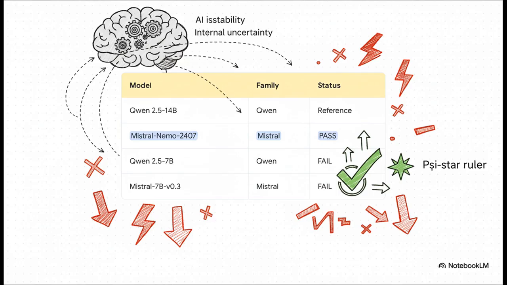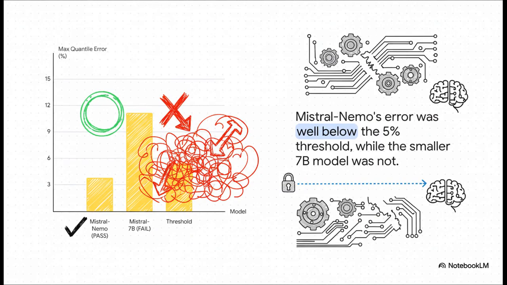It's a huge hint that an AI's size and the way it's built really, really matter. And you can see it plain as day right here. The model that passed, Mistral Nemo, had an error of just 3.8%, well under the 5% limit. The one that failed, over 11% error. It just didn't fit the map. It's as simple as that.